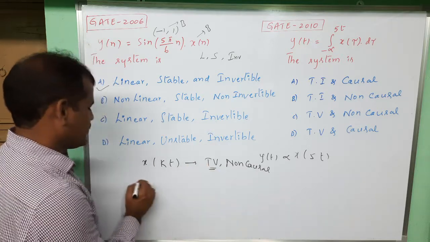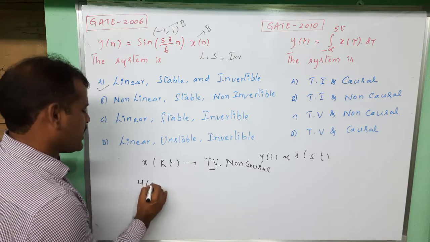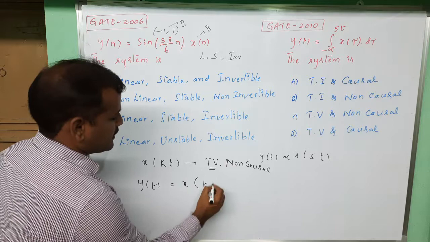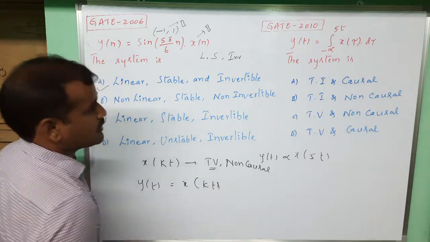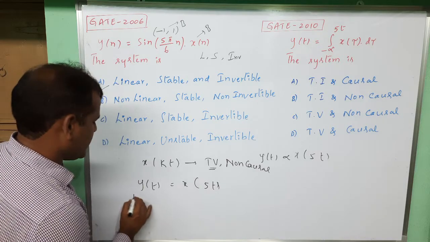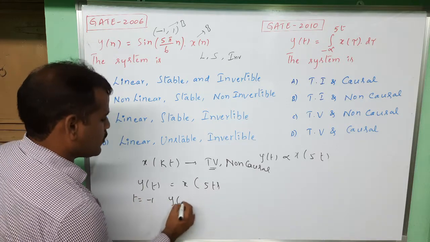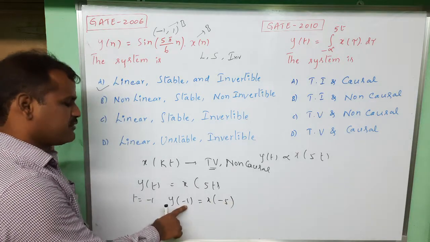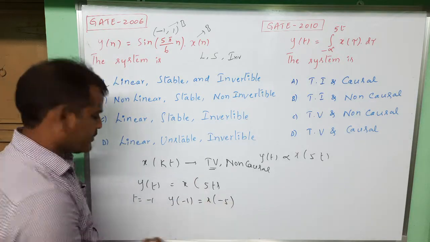It is a non-causal system because y of t should be proportional to x of kt, here given as pi t. If I take t equal to minus 1, y of minus 1 is equal to x of minus pi. This is past, no problem.